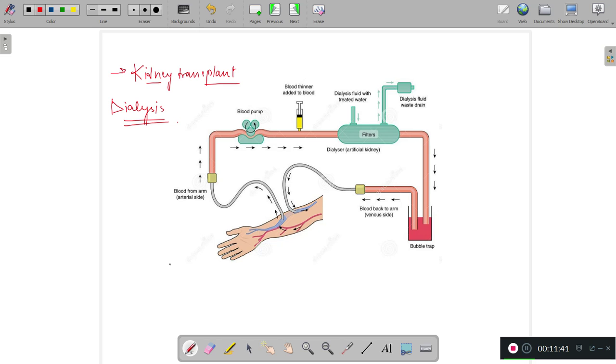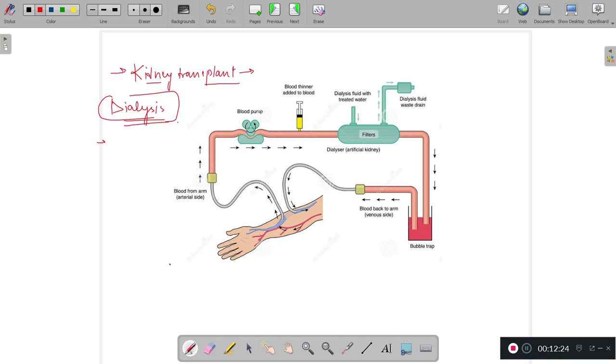Here, in case of kidney failure, the patient is treated periodically on a kidney machine, and the procedure is known as dialysis, till the kidney transplant will be there. Because kidney transplant is not an easy process. First of all, a donor should be there, and after that many procedures are there, like the requirements, so it takes time. That is why dialysis, for the quick relief to the patient, where the toxic substances are removed through the kidney machine.